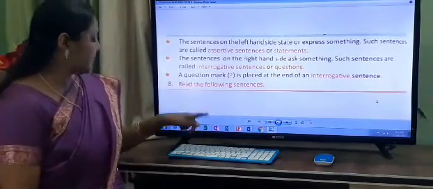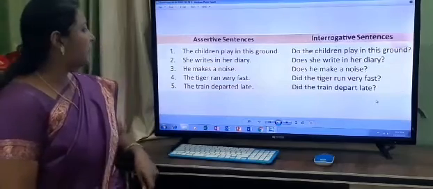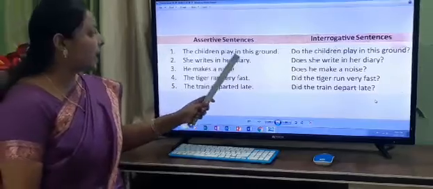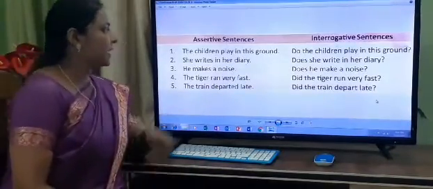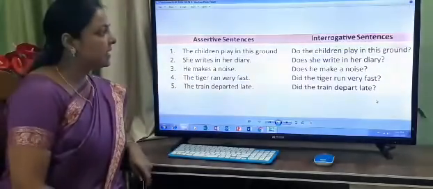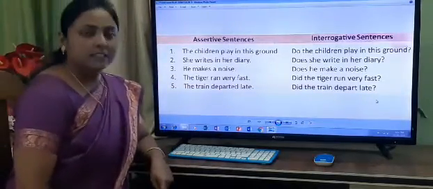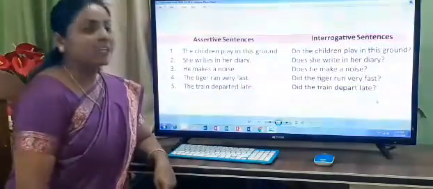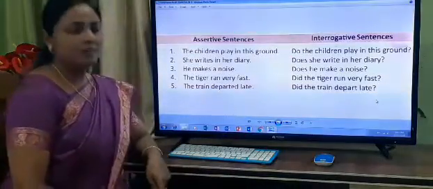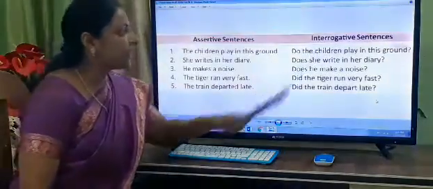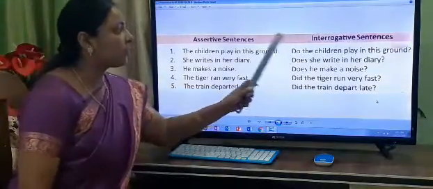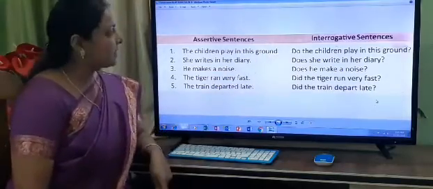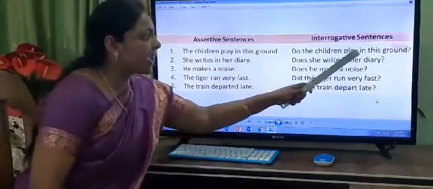Now let us start exercise B. The first one: the children played in this ground. And this is the assertive sentence. And we will start the interrogative sentence with the helping verb. What is the helping verb here? Do. And what is the subject? The children. So before the subject, what we will use here? Helping verb do. So we will write the sentence: do the children play in this ground?